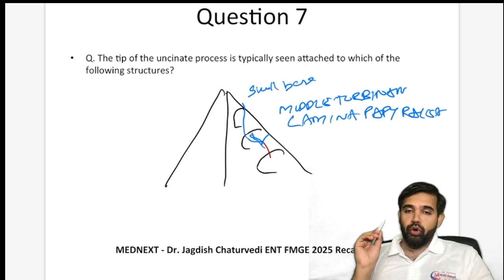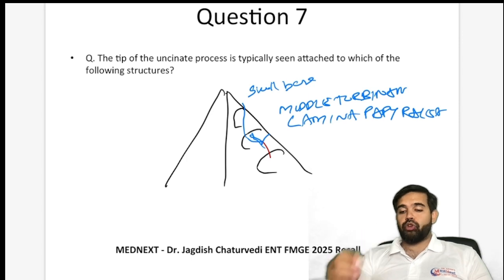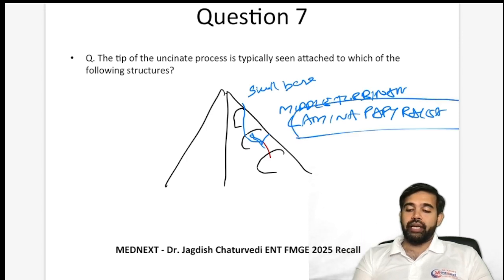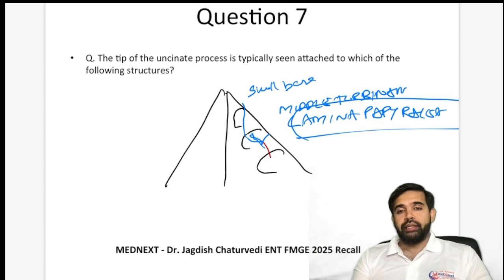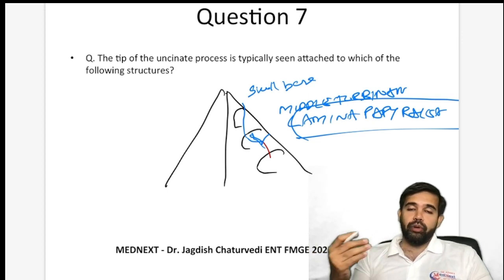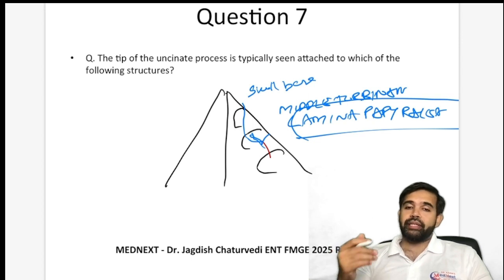The tip is attached most commonly to the lamina papyracea, which is the medial border of the orbit or lateral border of the nasal cavity. So the lamina papyracea would be the most common answer if that option is there. If that option is not there, then middle turbinate or skull base, any of them would be the answer of choice.